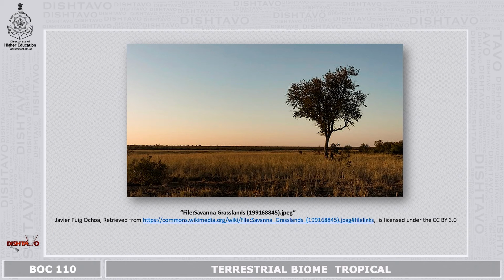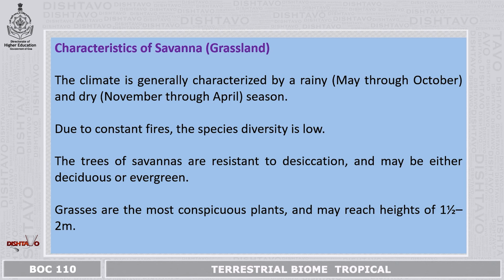This is how a savanna grassland looks like. Now, characteristics of savanna. The climate is generally characterized by a rainy and dry season. Due to constant fires, the species diversity is low. The trees of savanna are resistant to desiccation and may be either deciduous or evergreen.